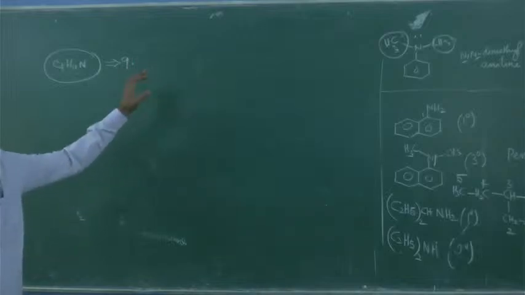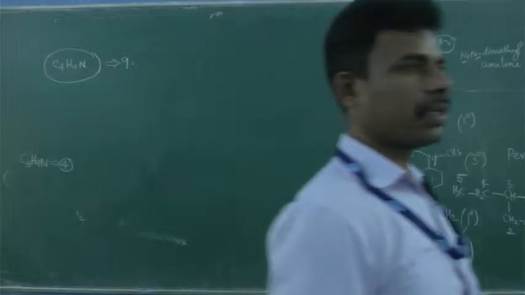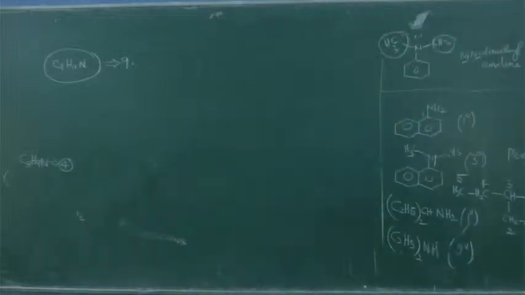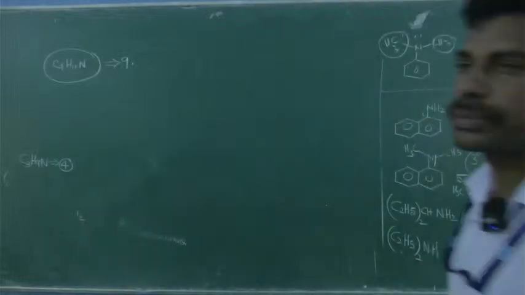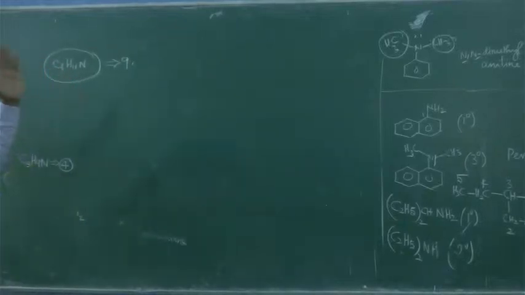For the given formula, we have already discussed a formula, C3H9N. How many isomers did we see for this? 4. Similarly, you have to write it for C4H11N. Do you understand? How should it be written? Listen, I have already told how to write this, like in the case of alcohol.